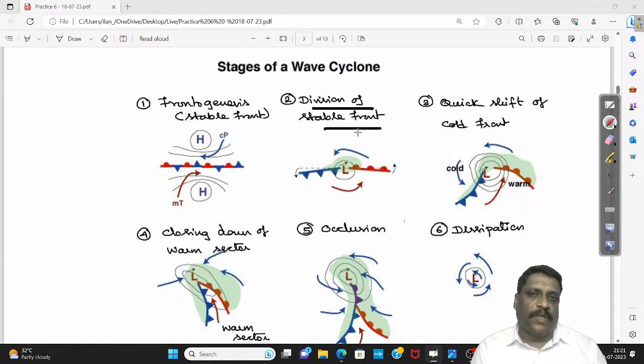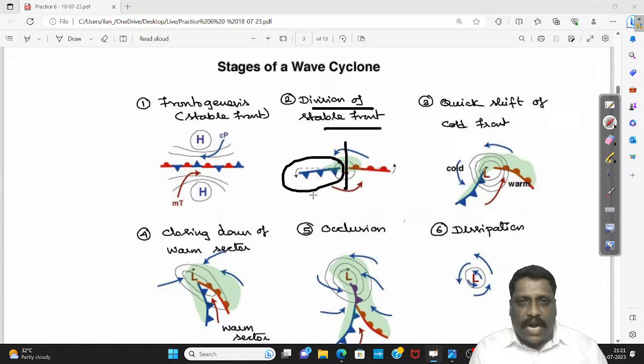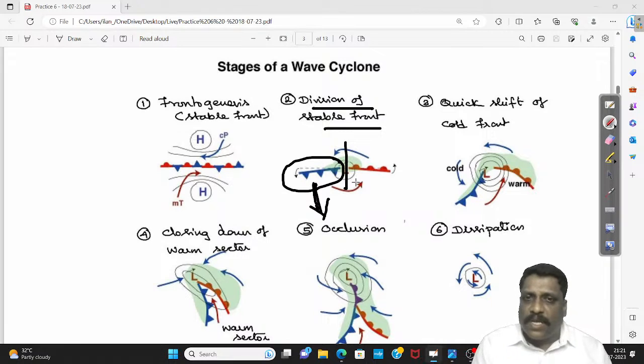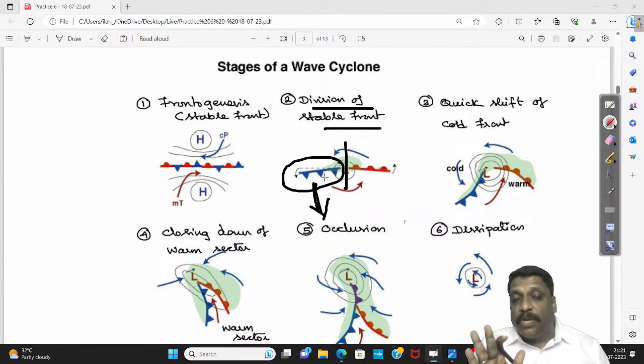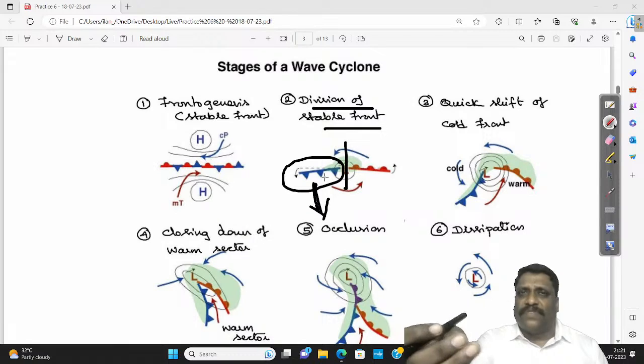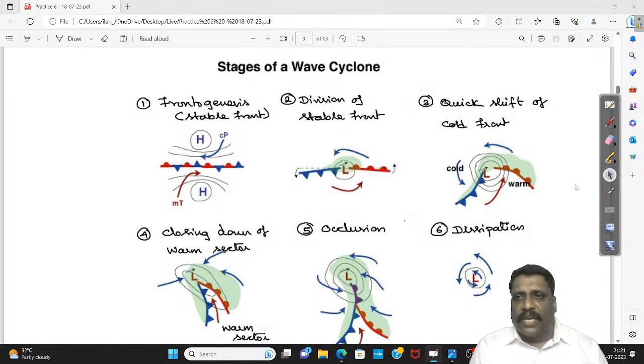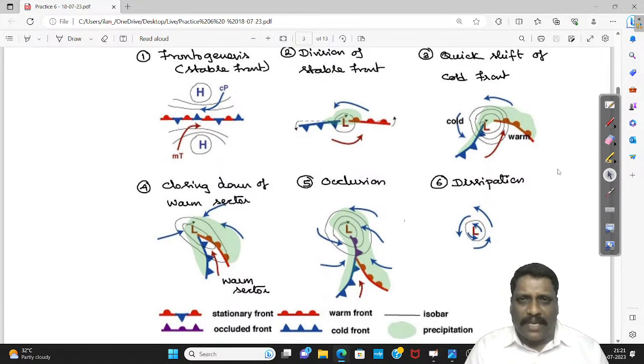That we call division of the stable front. Once the front gets divided, this cold front alone will start moving into the warmer regions, because the warm front does not have the ability to push the cold air mass, but the cold front has the ability to push warm air masses, just because of the density difference. So this cold front eventually goes for a circulation. The circulation of this cold front, very popularly, we call temperate cyclonic circulation.